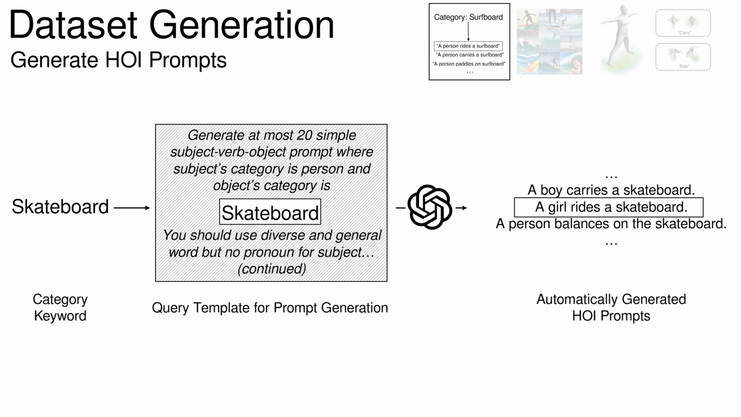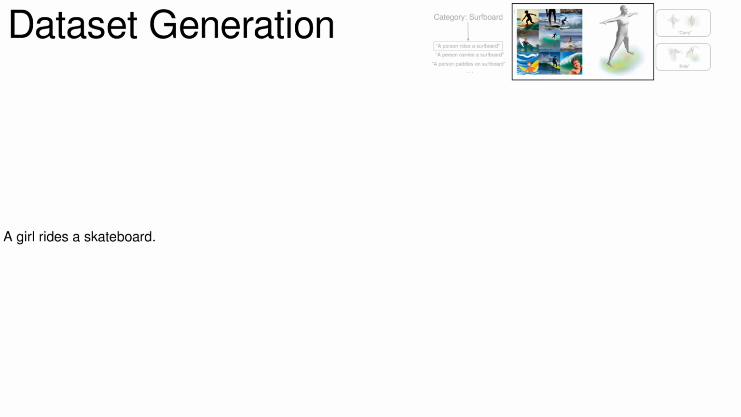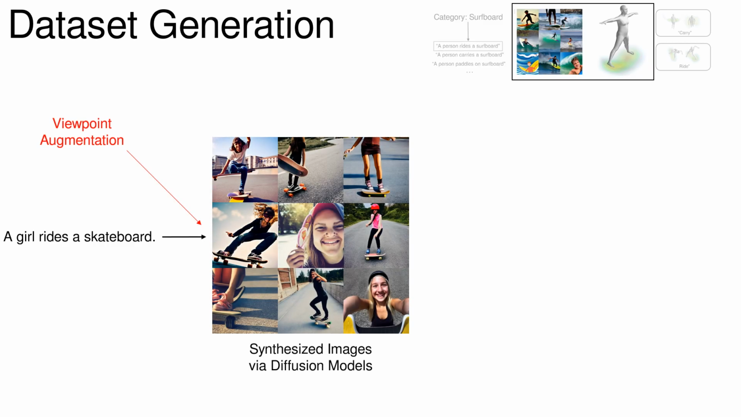Let's dive into details. Given a category keyword, we use large language models to generate prompts that describe plausible HOI, which allows us to represent a much more diverse and open set of interactions than representations used in prior works, such as action categories. Using a set of generated prompts, Chorus leverages a text conditional diffusion model to create an image database.